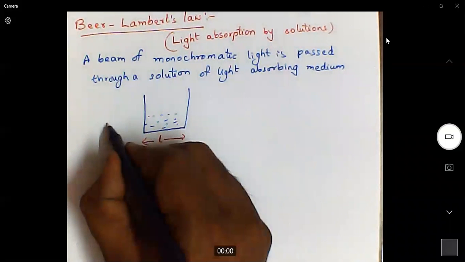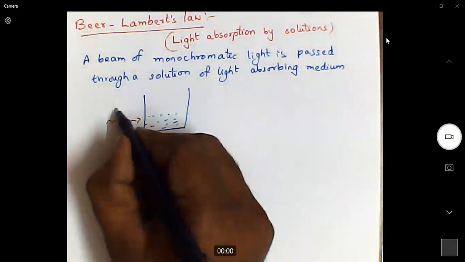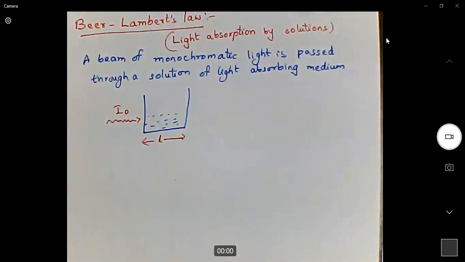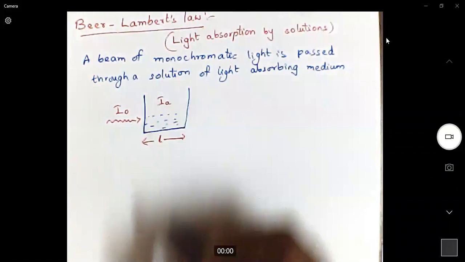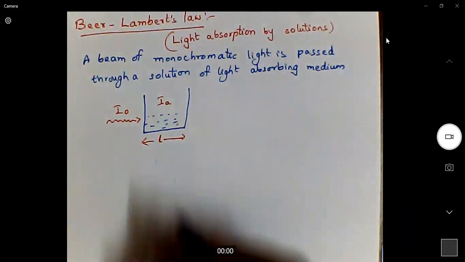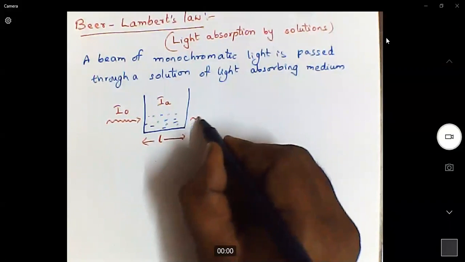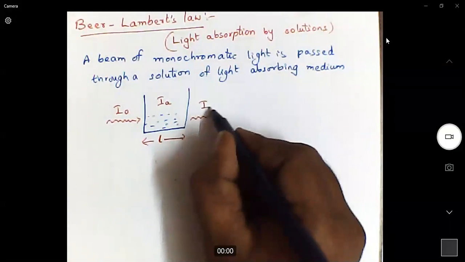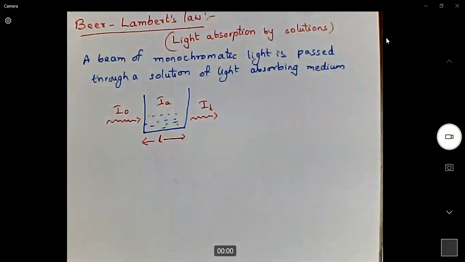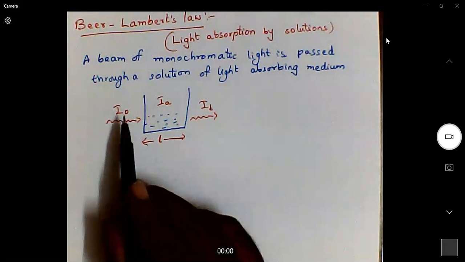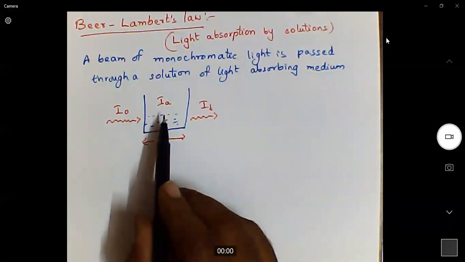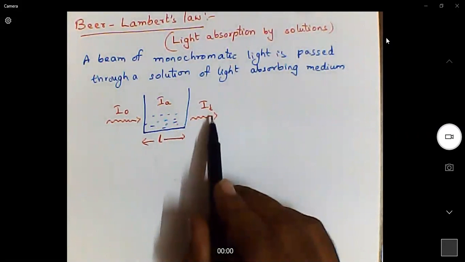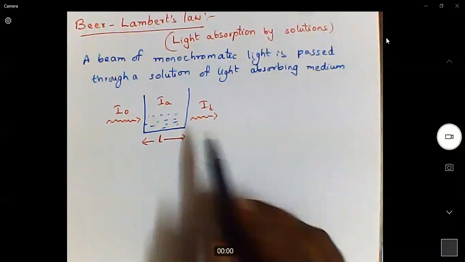Then when we pass light onto this material whose intensity is I naught, some amount of the light will be absorbed by the solution, that is IA, and the remaining light will be transmitted, IT. I naught is the intensity of the incident light. IA is the intensity of the absorbed light. IT is the intensity of the transmitted light.